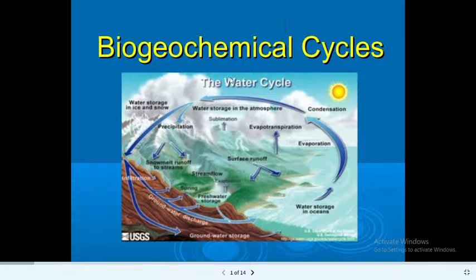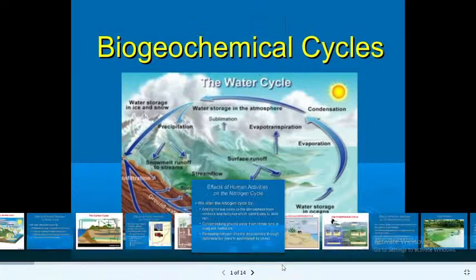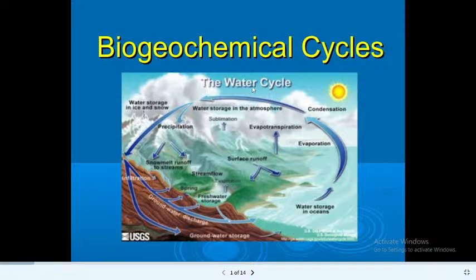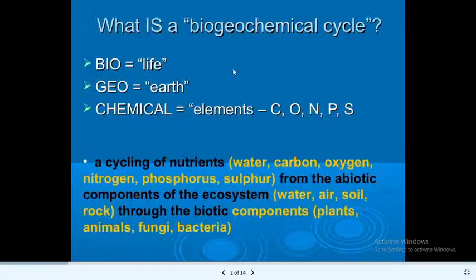Biogeochemical cycles. So what is this biogeochemical cycle? Here you can see a water cycle table. You can see how water gets evaporated, precipitated, condensation, evaporation, and evapotranspiration, and many other processes. Almost this is what I'm talking about, the water cycle. But let us see what a biogeochemical cycle is.